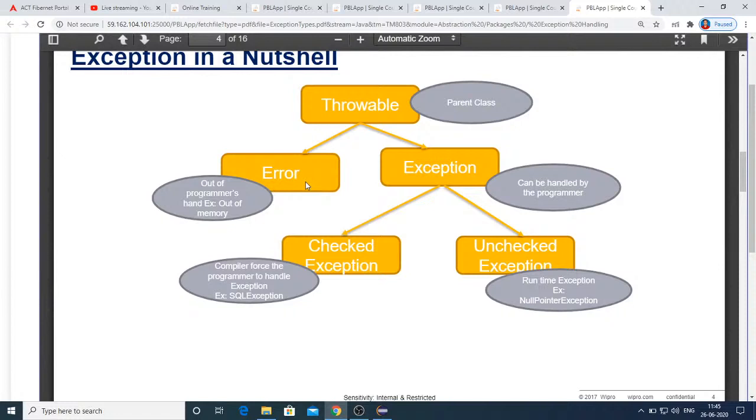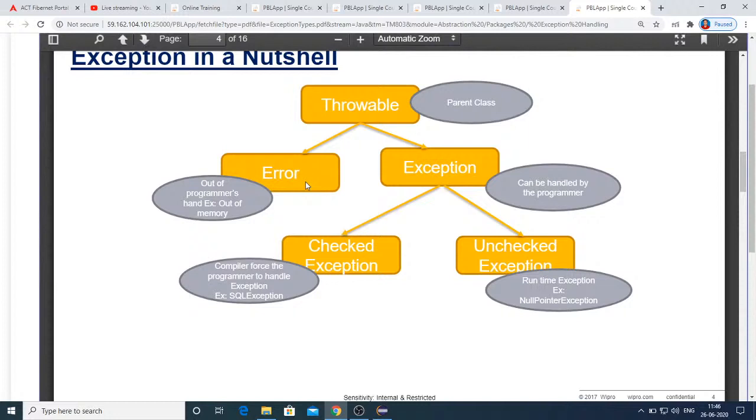You have several such checked exceptions which must and should be handled. SQLException, what you can see here, is another kind of checked exception. Coming to unchecked exception examples, here you can see in the manual NullPointerException. Another example I can give you is ArithmeticException, and one more exception which you can understand is NumberFormatException,